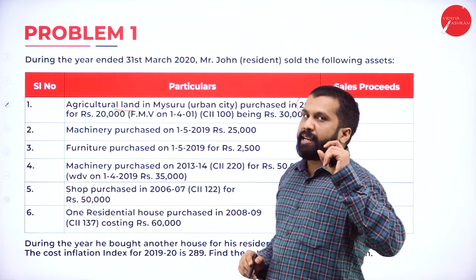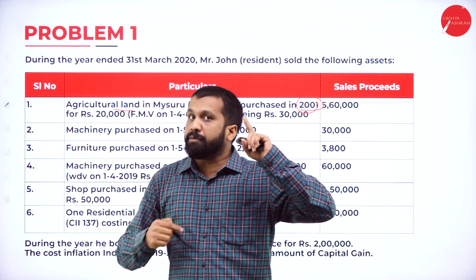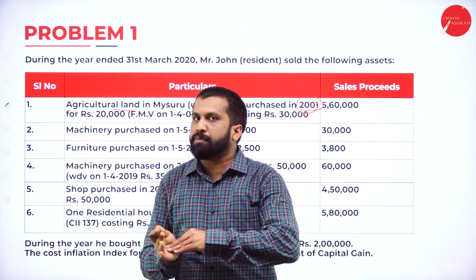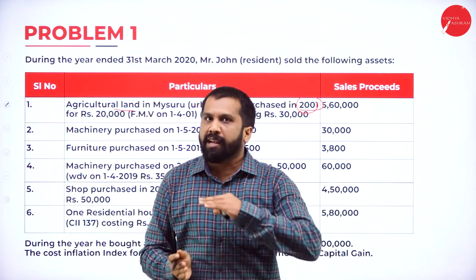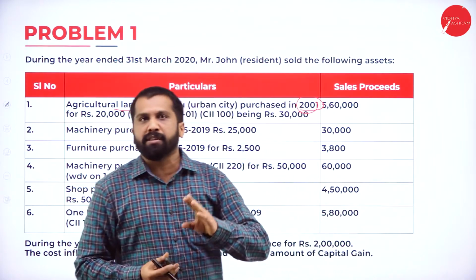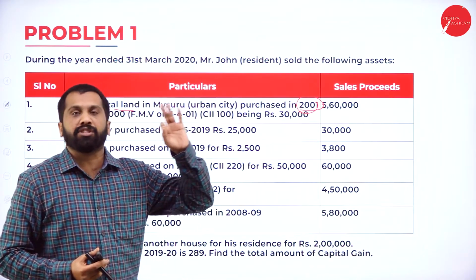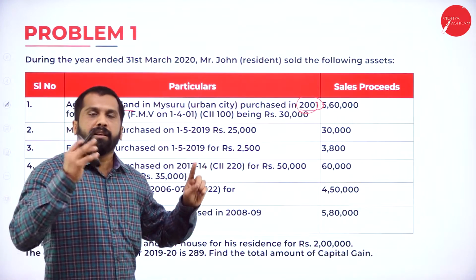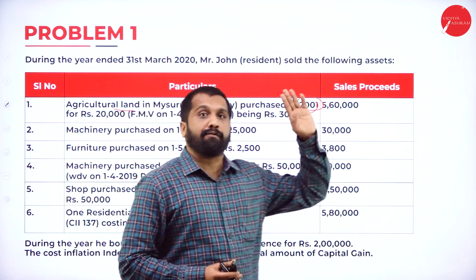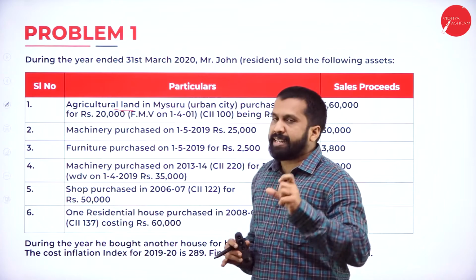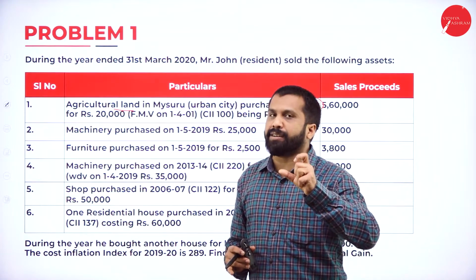See, remember, if it is long term, we go for indexation. Anything which is purchased before 2001, everything we should consider 2001 itself. For example, you purchased in 1960, but we take indexation of 2001 only. You purchased in 1940, again we take indexation of 2001. 2001 is a standard one.